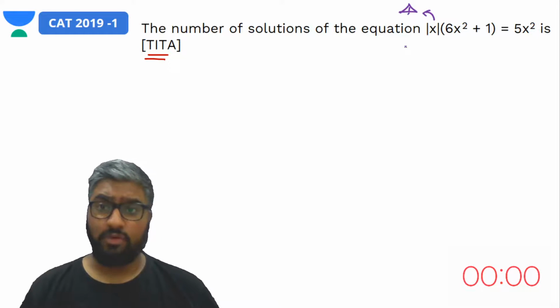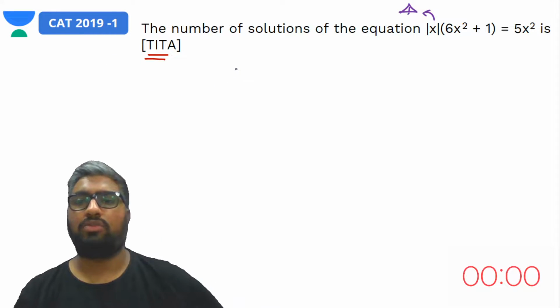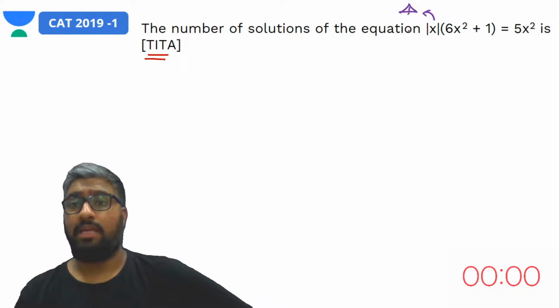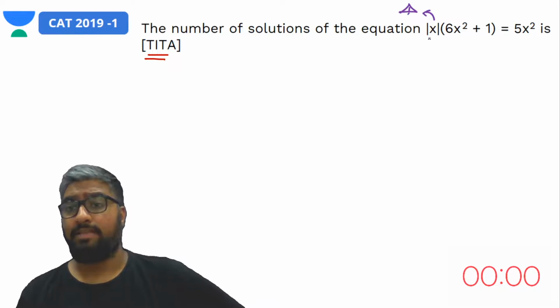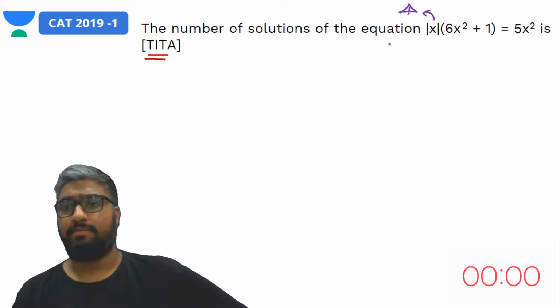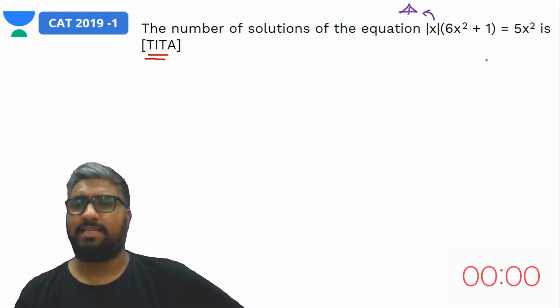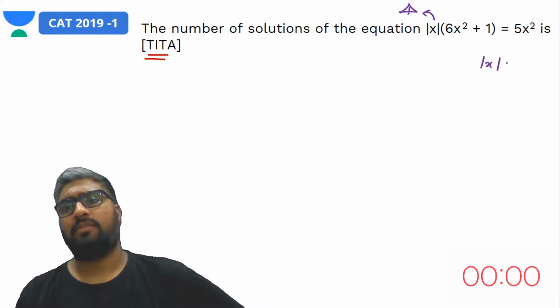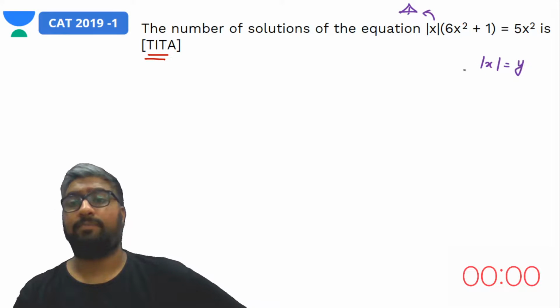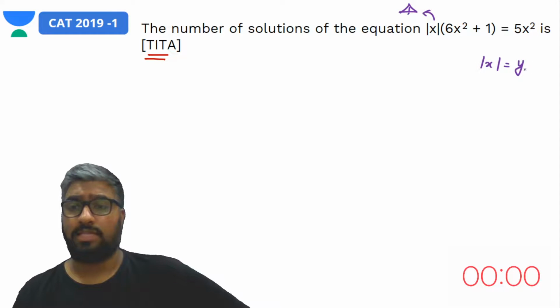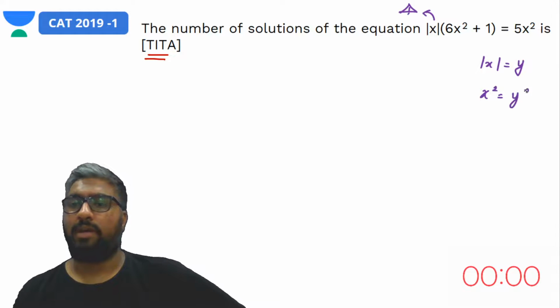So what we have to do here is, to avoid any confusions that we could have with this mod X, we can actually eliminate this, keeping in mind that we replace mod x with something else. If modulus x is substituted as y, then x square would be y square, because anyhow modulus x, whether it's negative or positive, would end up positive if it's squared.